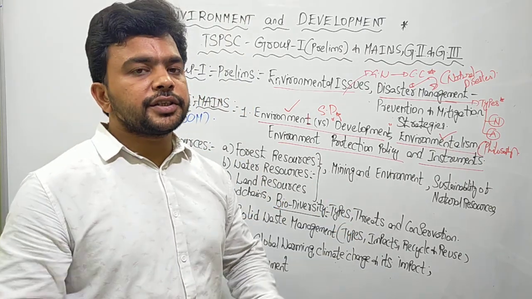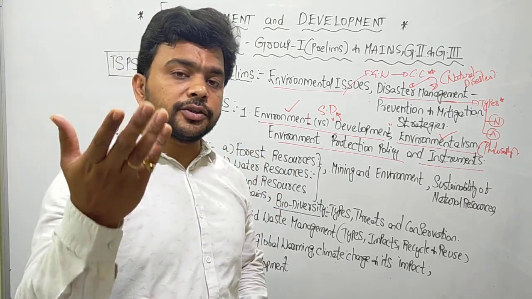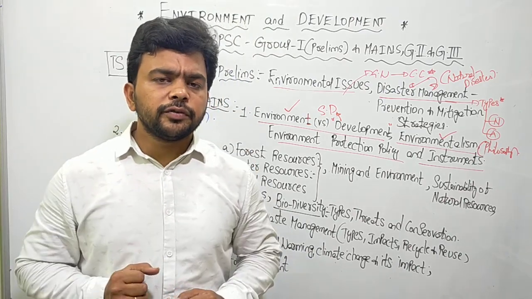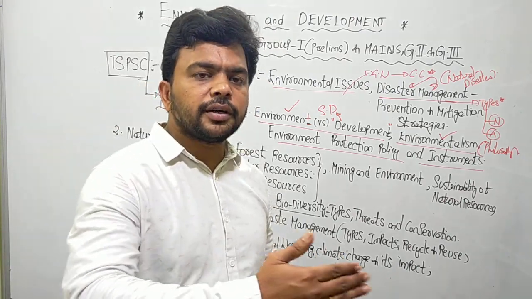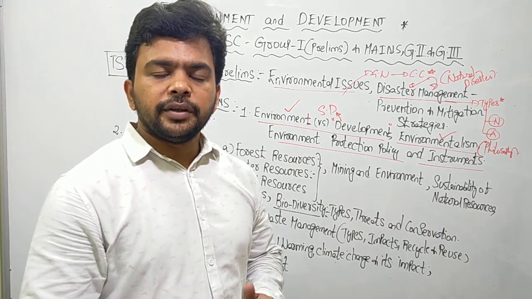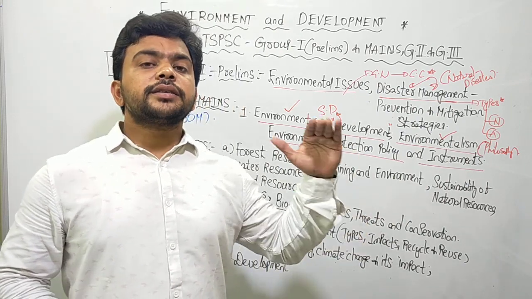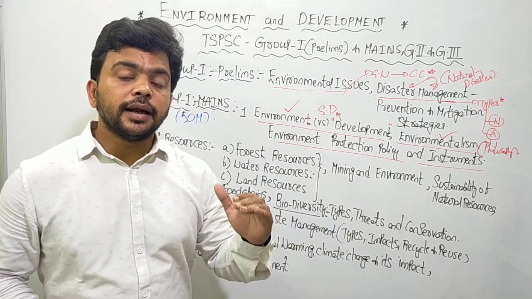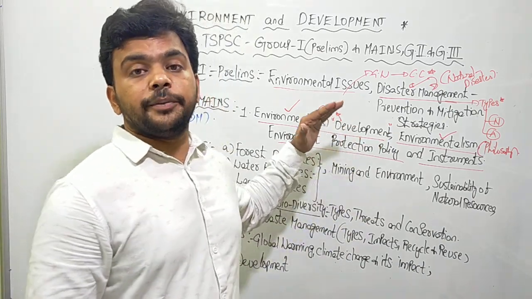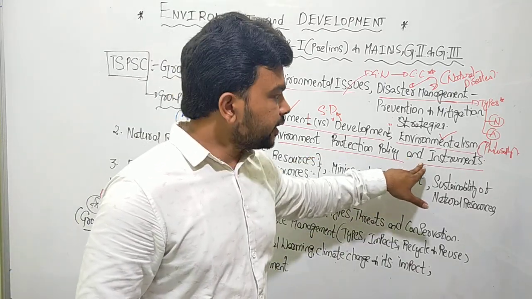For example, if any industry is creating a lot of water, groundwater, soil or noise pollution in your village, you can simply take a photograph of how it is polluting the river, soil, air and noise, and write a letter to the NGT. The NGT will accept it as a PIL, and it will ask the concerned district collector and authorities to respond on that issue. Such a powerful act is there, the National Green Tribunal Act. We will discuss this as part of environment protection policy and instruments.